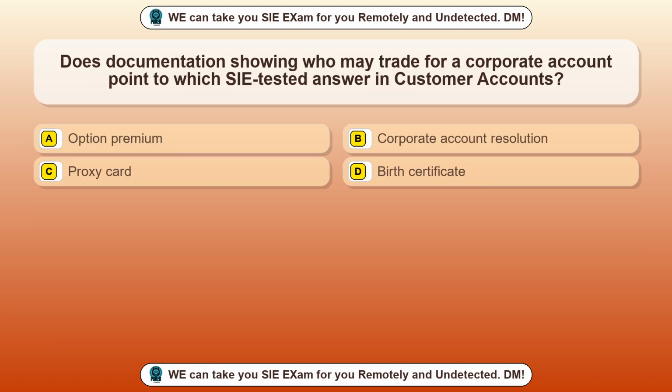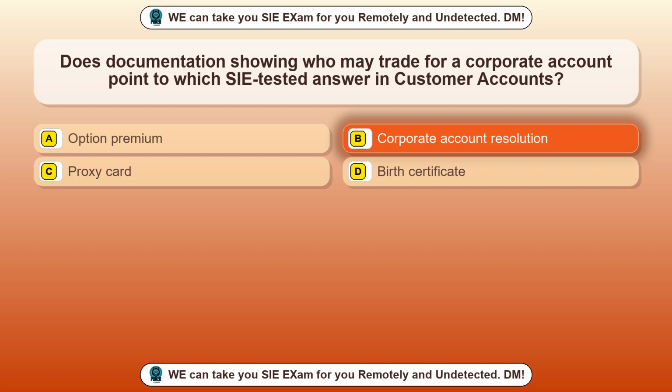Question 3. Does documentation showing who may trade for a corporate account point to which SIE tested answer in customer accounts? Option A, option premium. Option B, corporate account resolution. Option C, proxy card. Option D, birth certificate. The correct answer is option B.